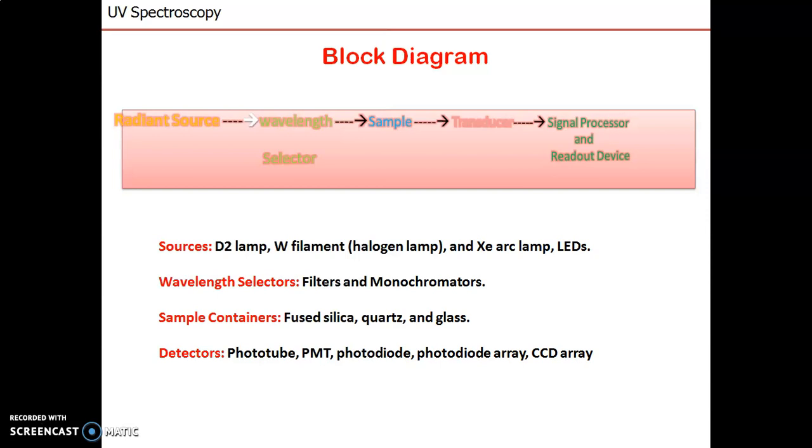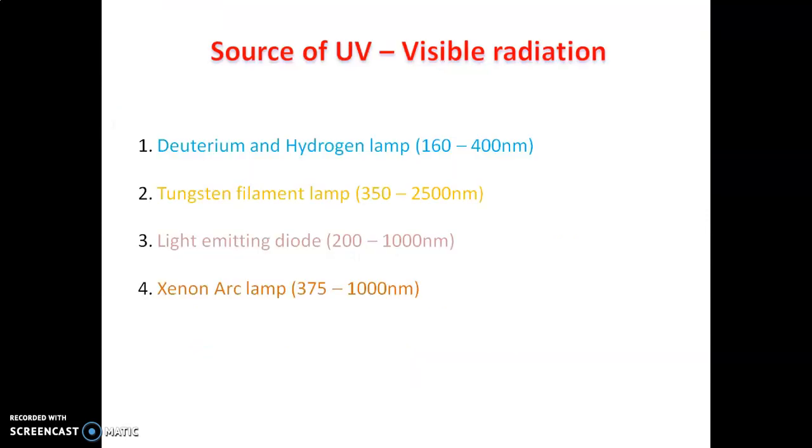It can be a deuterium lamp, tungsten lamp, xenon arc lamp or LEDs. The wavelength selector passes only the monochromatic radiations, using filters or monochromators. Then sample containers and detectors. Various types of detectors are used, such as phototubes, photomultiplier tube, photodiode array, CCD, etc.